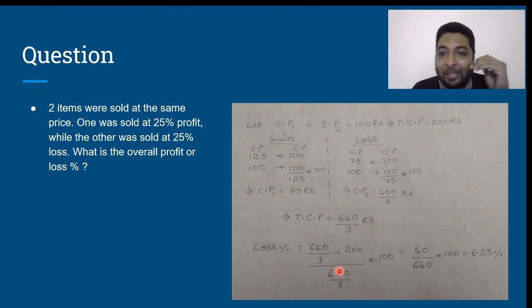If you want, you can actually derive the same thing. Instead of considering 25% profit, consider it as P% profit. Instead of considering 25% loss, consider this as P% loss. Then in the place where we have written 125, this will become 100 plus P. In the place where we have written 75, this will become 100 minus P. And then calculate it in a similar fashion, you will see that the loss will be P squared upon 100%.